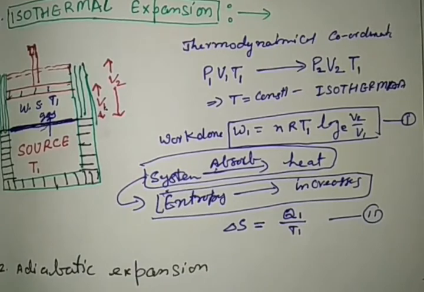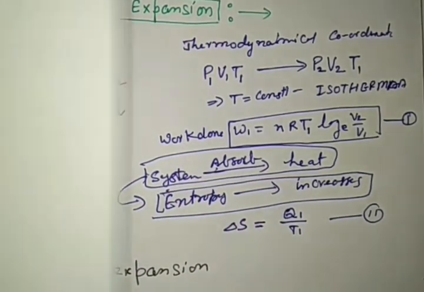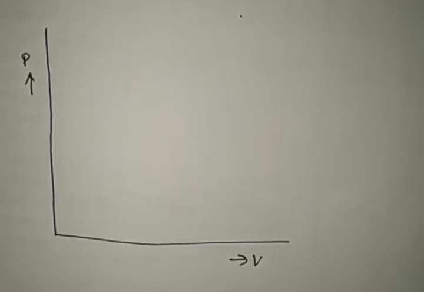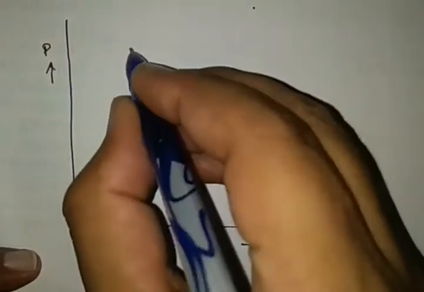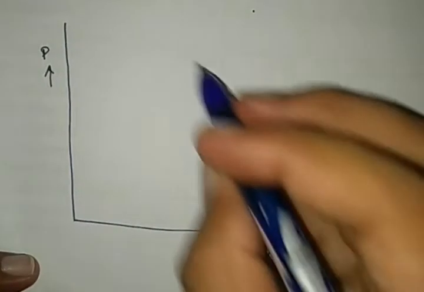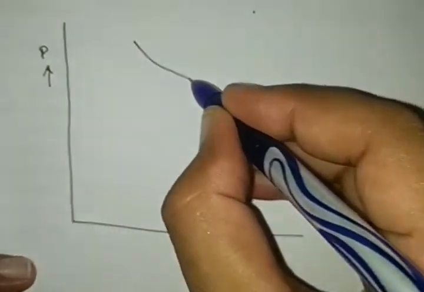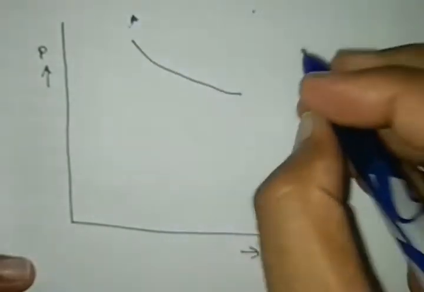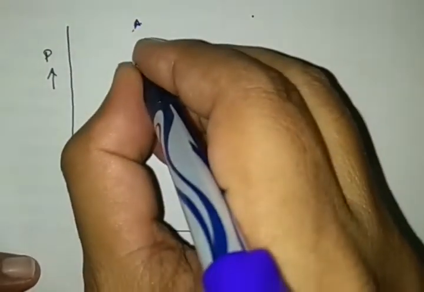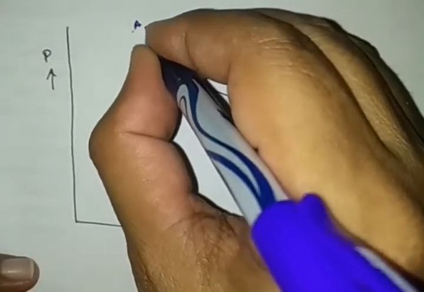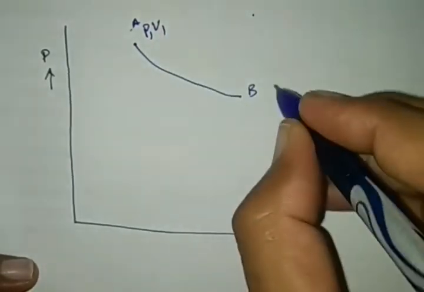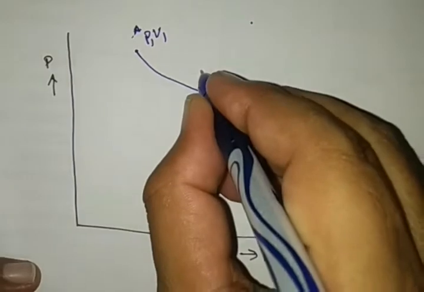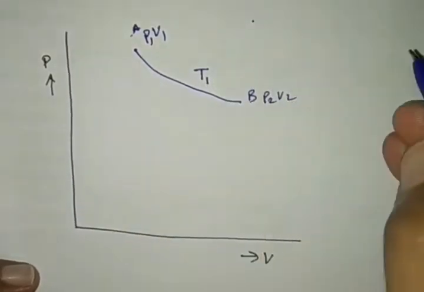This change in the thermodynamic coordinates is given here on the graph. To see the graph, let the system change isothermally from A to B, where at A the coordinates are P1, V1 and at B the coordinates are P2, V2, at constant temperature.